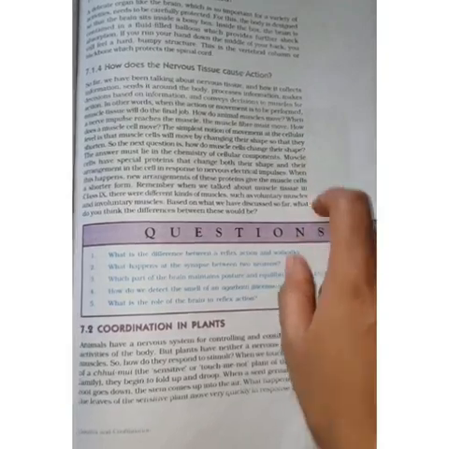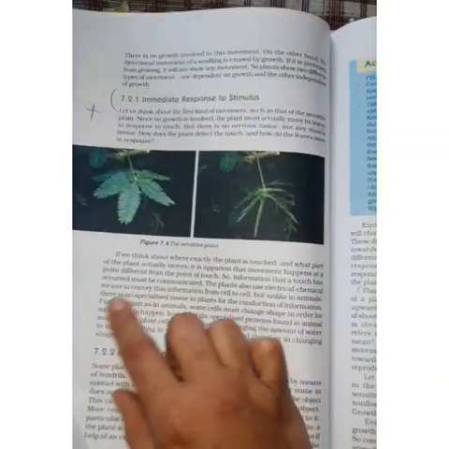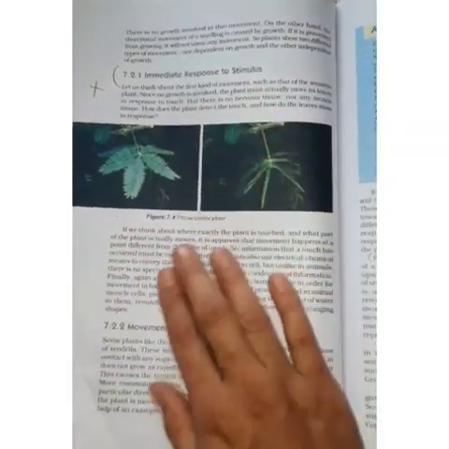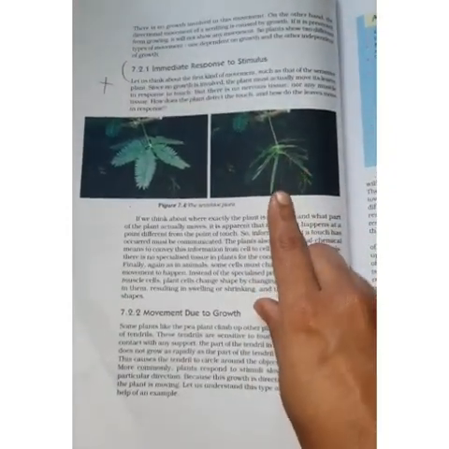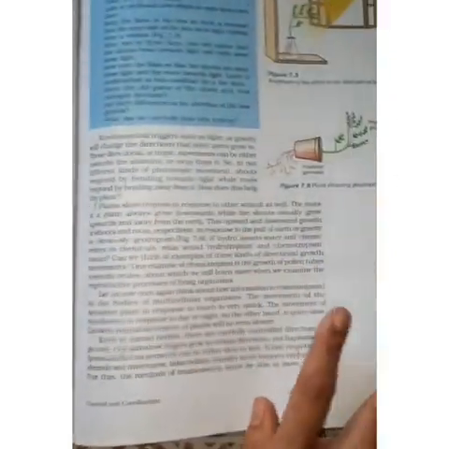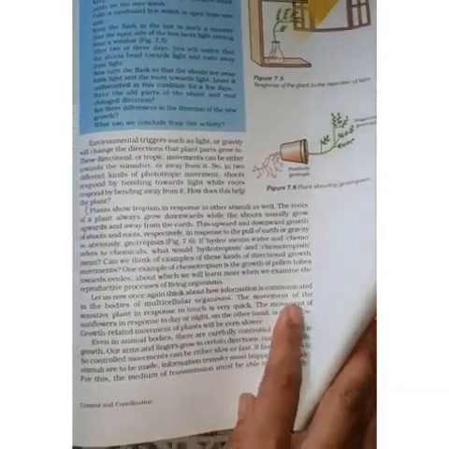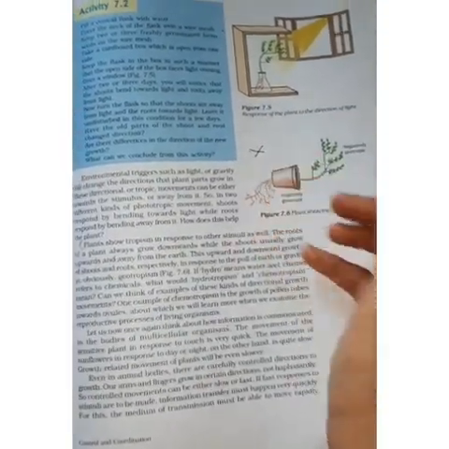Well, when we see about the brain, next comes how the nervous tissue causes action, which is removed from the syllabus. Next comes the immediate response to the stimulus of the Mimosa pudica plant, which is also totally deleted from the syllabus. You are not necessarily going through this as it is the coordination in plants. Geotropism and phototropism are also removed from the syllabus. So we are not necessarily going through this, but you can have common knowledge about it.